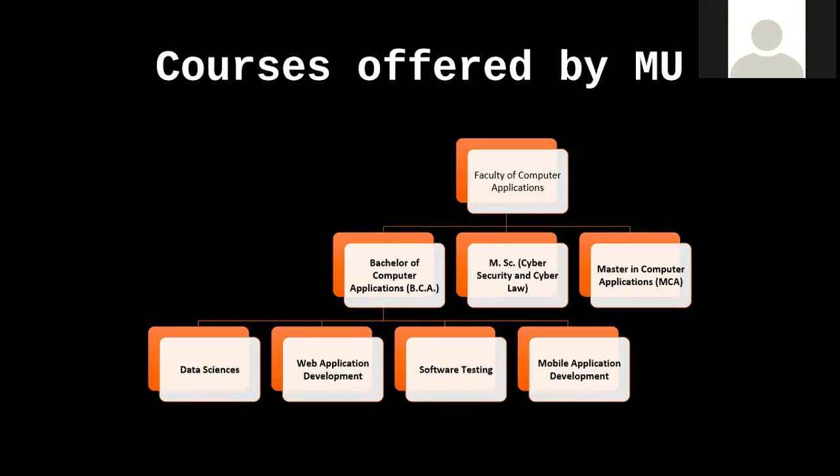Under BCA, we will have 4 flavors. Actually, we are providing various electives in the last year of the Bachelor of Computer Applications, so that students can finalize their career in any one of these electives. One is data science, another is web application development, another is software testing, and one more is mobile application development. So these are the 4 flavors available in the Bachelor of Computer Applications, that is BCA. Please make it next, sir.